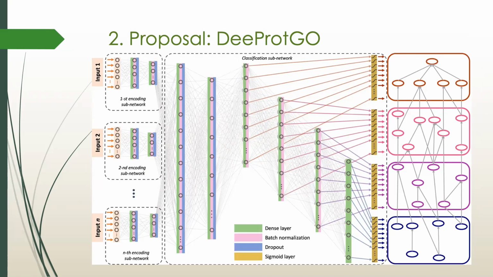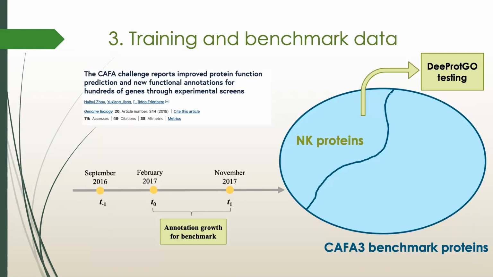The model is trained in an end-to-end fashion using the sum of the binary cross-entropy losses of these output layers as a cost function and the Adam optimizer. DeeProtGO was trained and tested considering the 3 time points of CAFA3. T-1 when training and target proteins were released, T0 the deadline for submitting targets predictions, and T1 when benchmark proteins were collected. The dataset for evaluating DeeProtGO was obtained by selecting those no-knowledge proteins in the CAFA3 benchmark dataset.